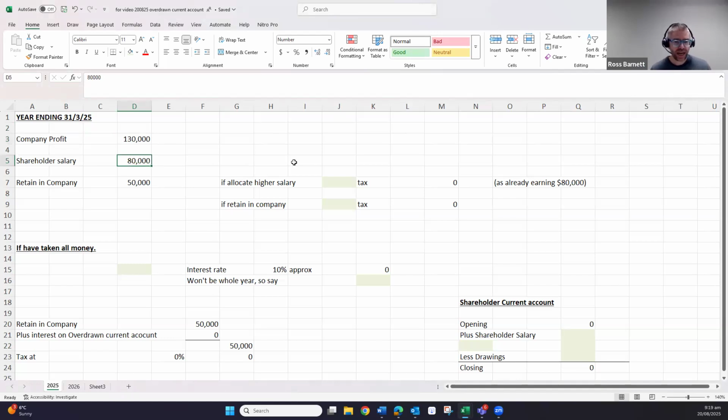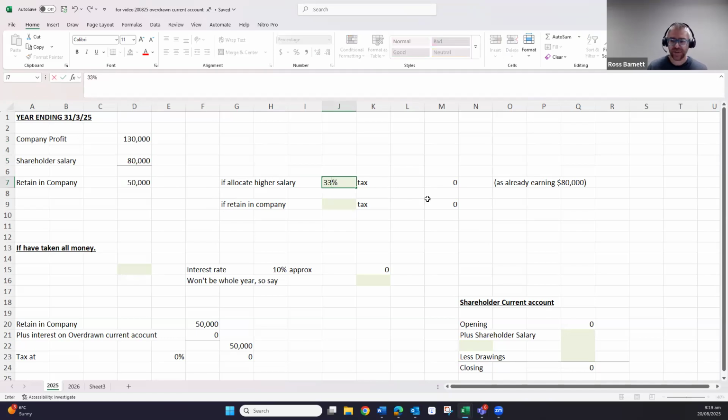Normally what would happen is we'd most likely pay the whole 130,000 out as a shareholder salary to the person who is working and doing that. This example is slightly different. We've had a client query, what happens if we do a shareholder salary of 80,000 and we retain 50,000 within the company?